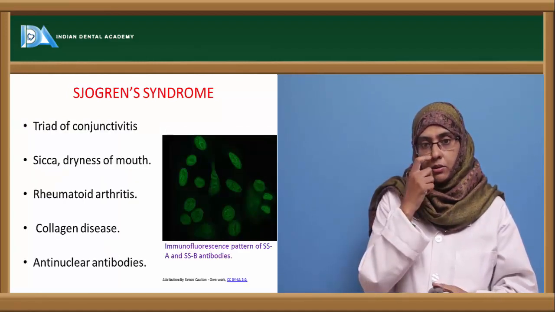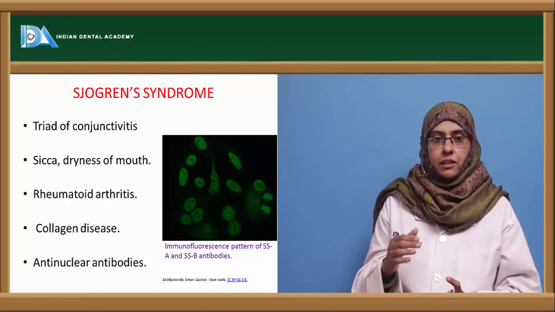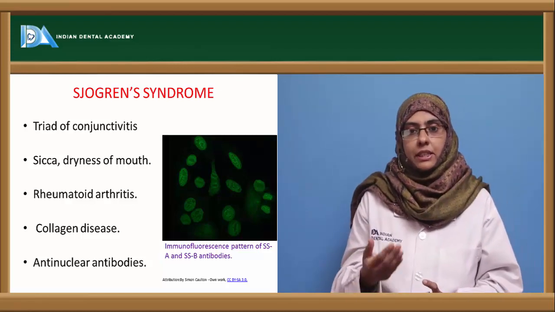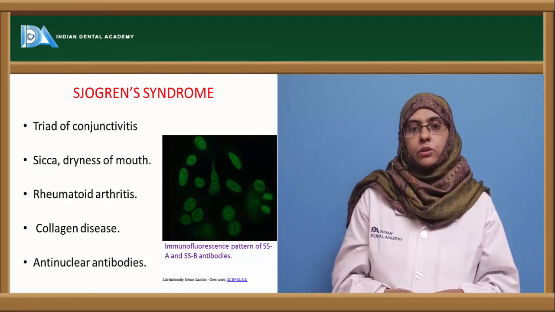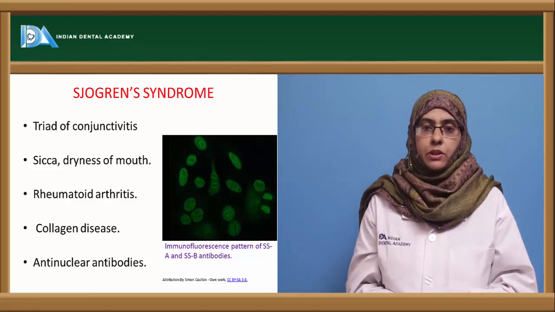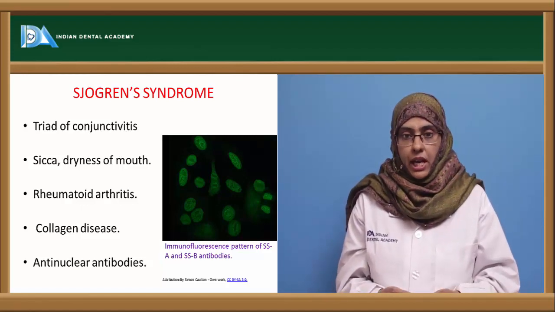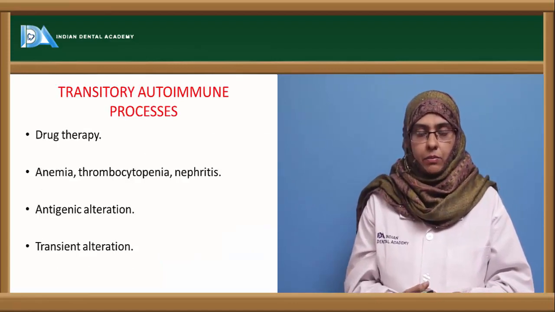Next is Sjogren syndrome, which is a triad of conjunctivitis associated with sicca, that is, dryness of the mouth, and it can also occur along with rheumatoid arthritis. It is said to be a collagen disease because it involves connective tissue, and this can be detected again with the help of anti-nuclear antibodies.